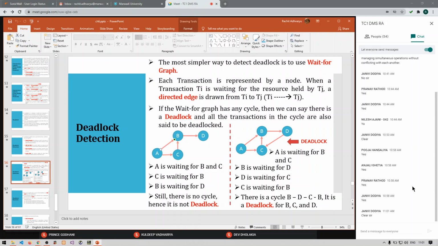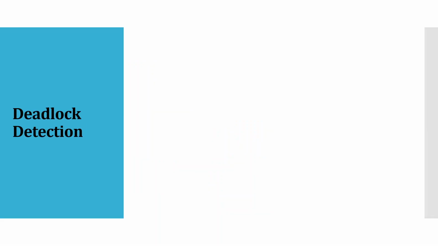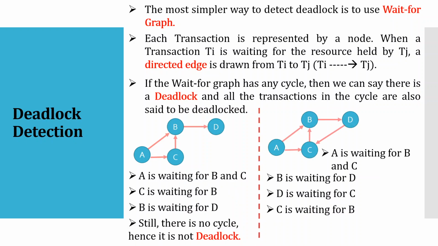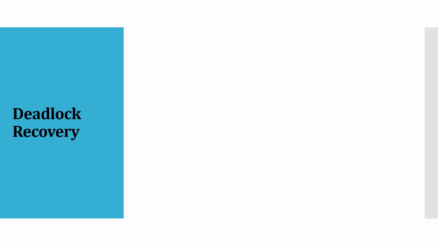Any doubts, anyone? Right, so let's move on to the next topic then. So this is how we detect the deadlock, as we said. Right, now how to recover from deadlock? So what are the steps we can take if we want to recover from the deadlock? So that is again a new topic. We have seen deadlock detection. Now we are seeing deadlock recovery.